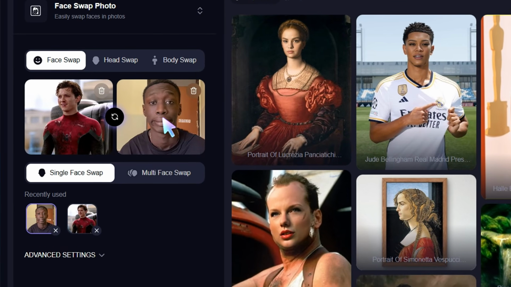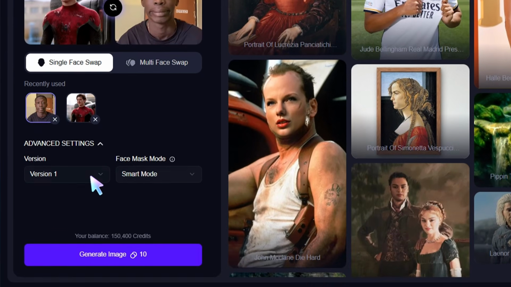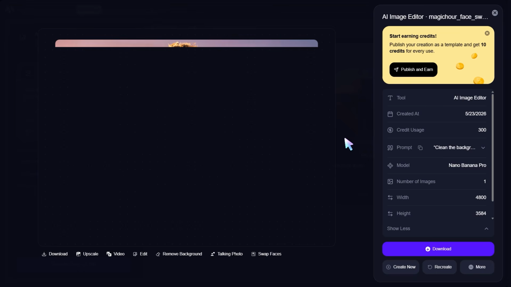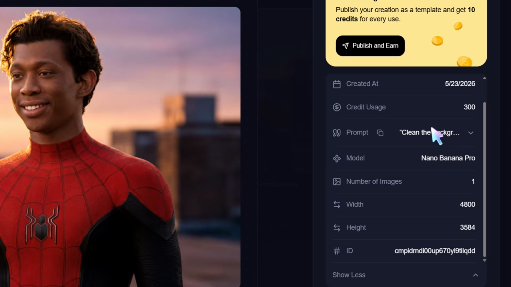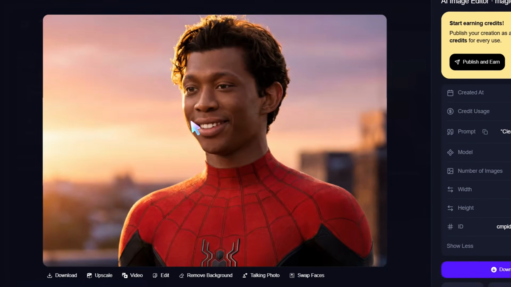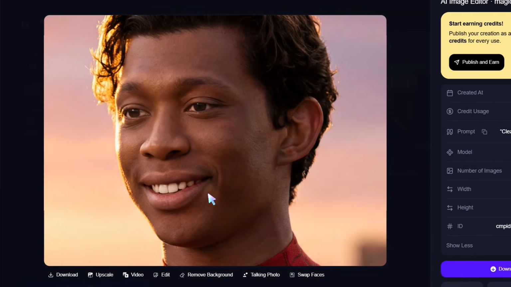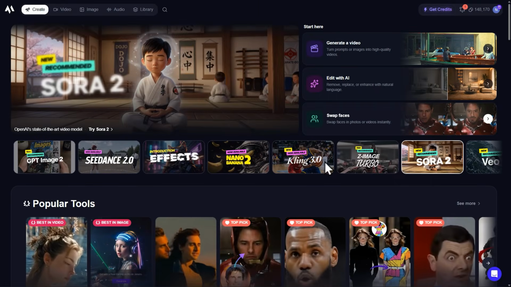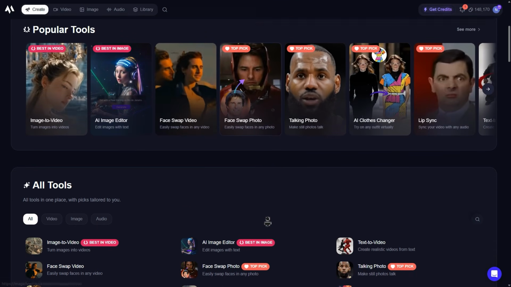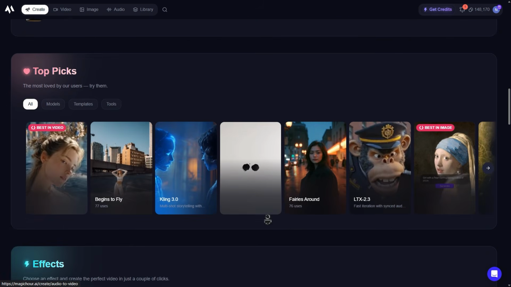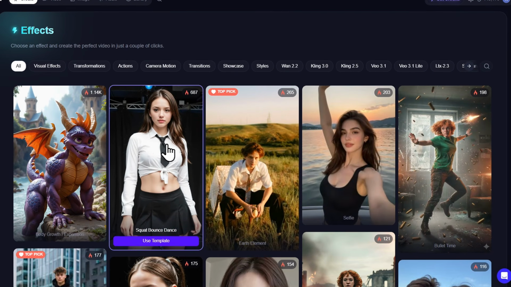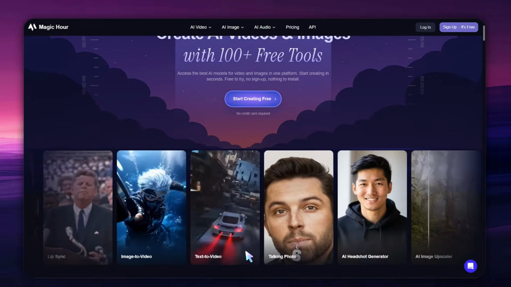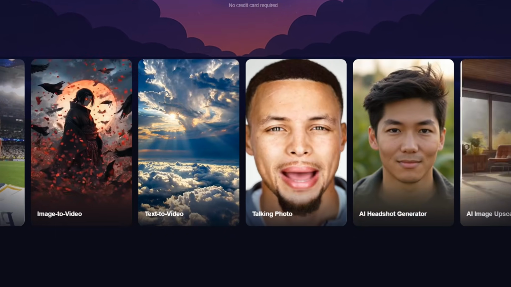Now, obviously, like any AI tool, not every result will be perfect. Some generations will need a retry, some motions may look better than others, and face swaps depend a lot on the quality and angle of the original image. But overall, Magic Hour feels very practical, not because it has one single feature, but because it gives creators a fast, creative playground. You can test ideas, generate variations, edit images, animate visuals, and move quickly from concept to usable content.